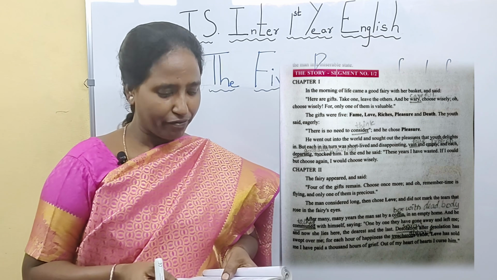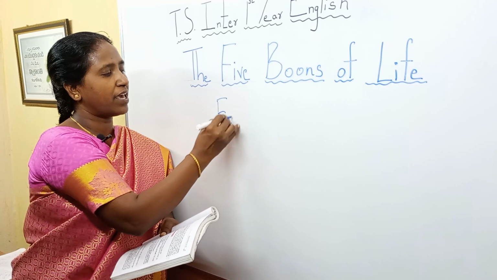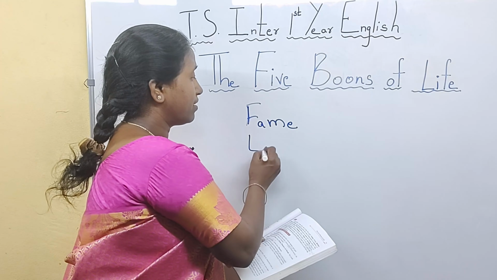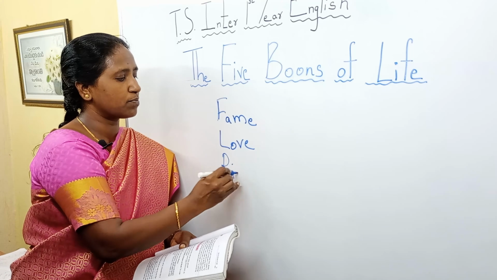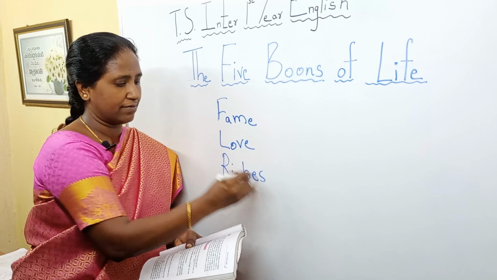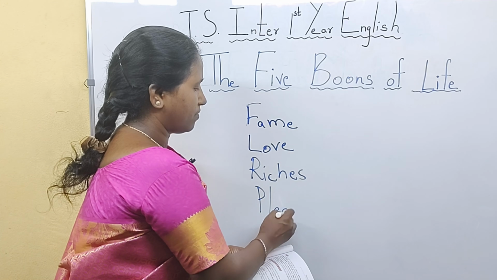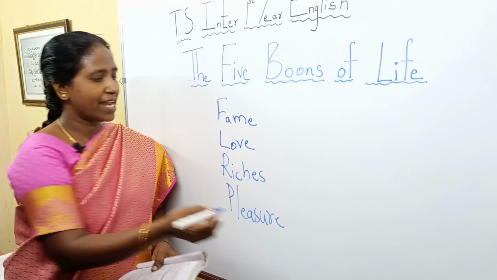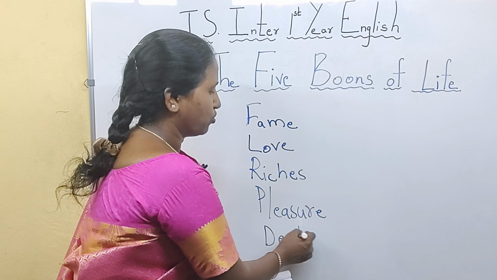The gifts were 5. What were the 5 boons? The first one was fame. Second one was love. Third one was riches. Riches means money, money means wealth. The fourth one was pleasure. Pleasure means luxury. And the fifth one was death. These are the 5 boons.